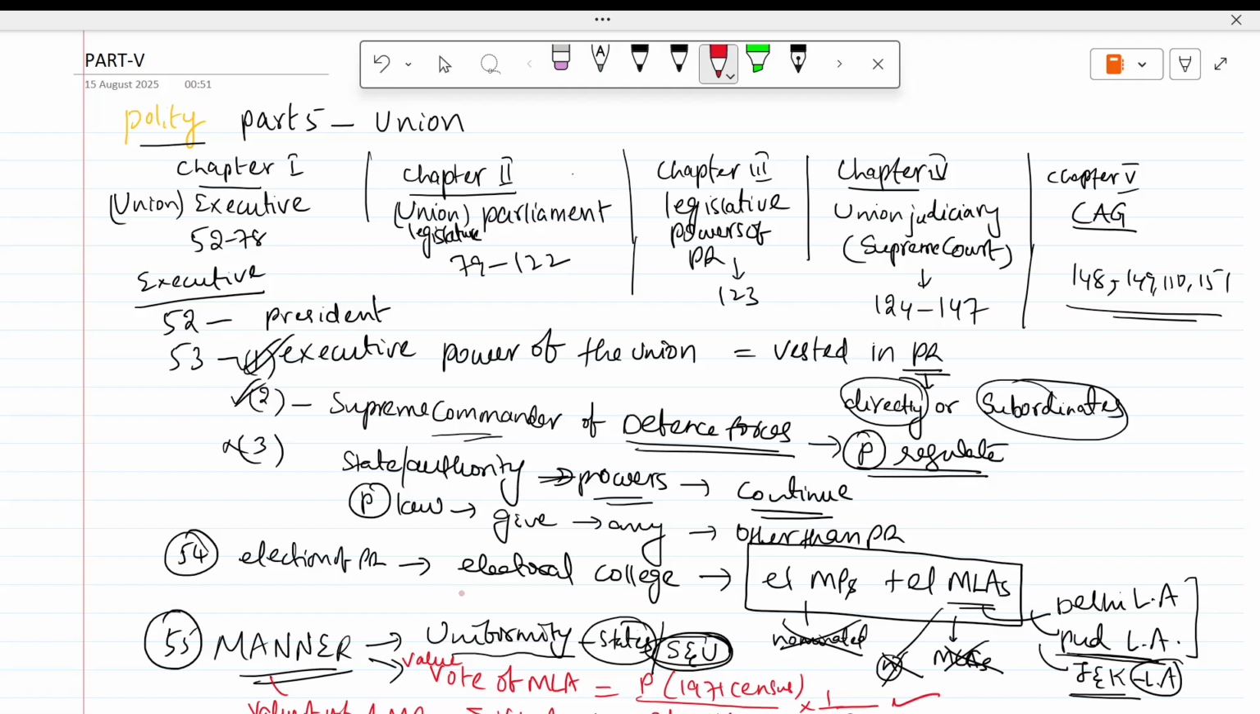Article 52, there should be a president. Article 53, executive power of the union is vested in the president. Executive power of the state is vested in the governor. Then article 54, election of the president, electoral college. Electoral college means elected MPs and elected MLAs. Only elected, you have to remember. Then the manner of election of president, how it is the procedure. So this is one part: uniformity should be there in the value of vote of MLA and value of vote of MP.